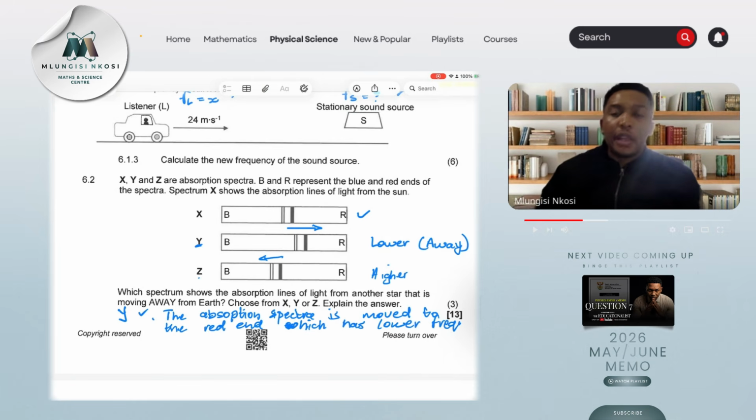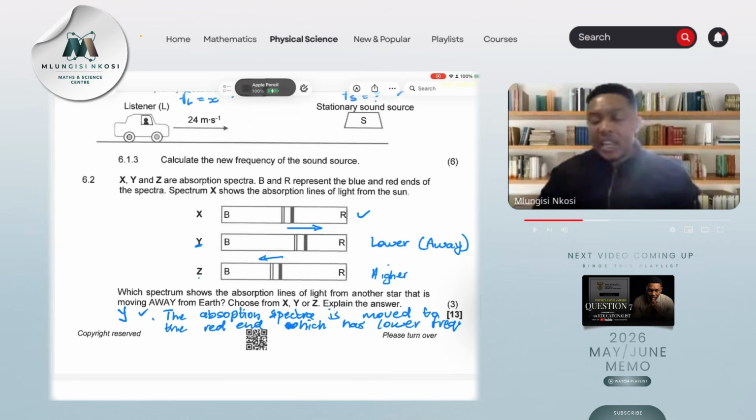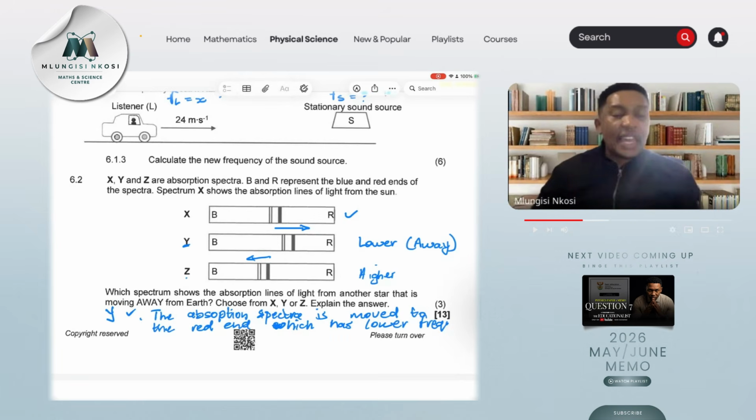Okay, right. And note, according to the Doppler effect, right, shifting towards lower frequencies is a sign that an object is moving away. That's how the cookie crumbles. Okay, so you're going to write that down. I want to continue with it, and I hope that that has been clear as we are going to move on to our next question.